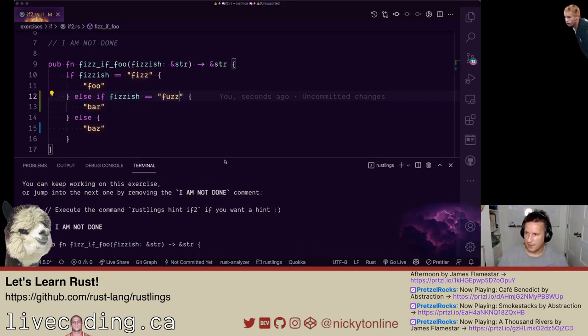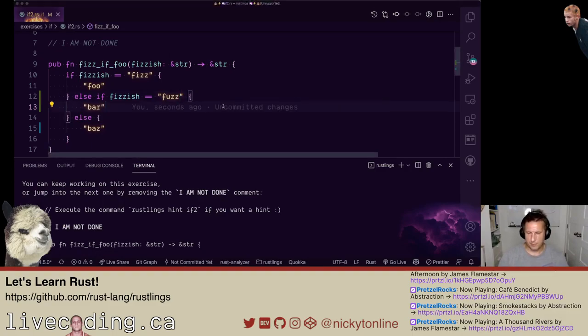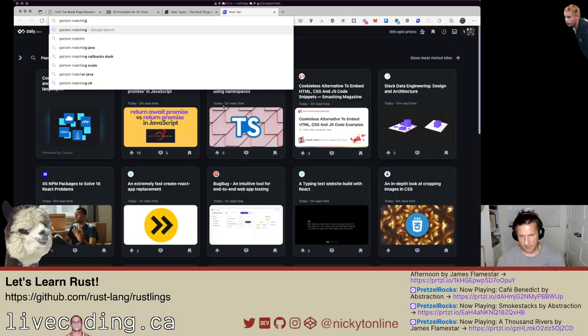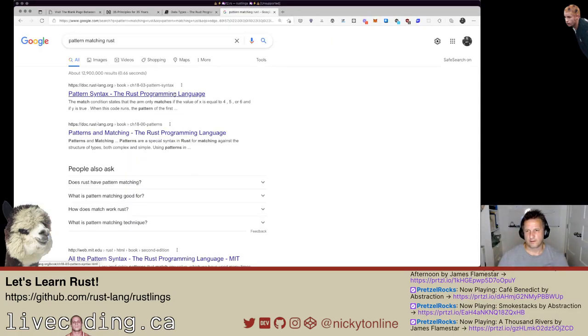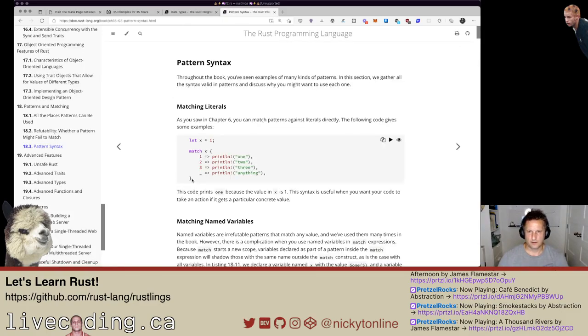It's been a while, but I want to remember what we do for pattern matching in Rust. Again, this is just because it's been a few weeks. I just don't remember the syntax. Okay, yeah, we should do this, let's just try this for funsies.